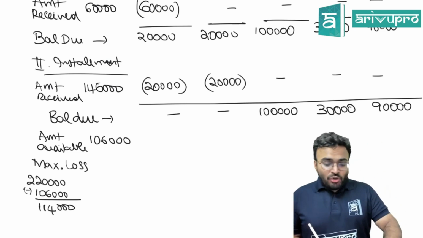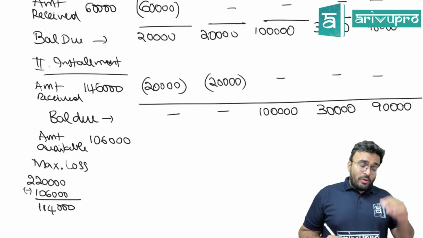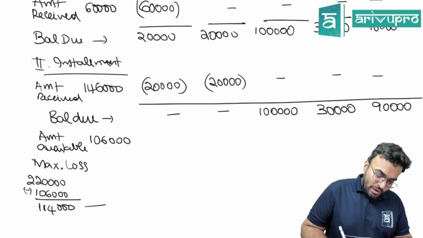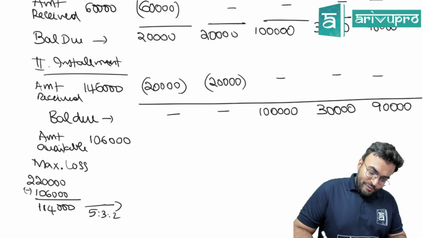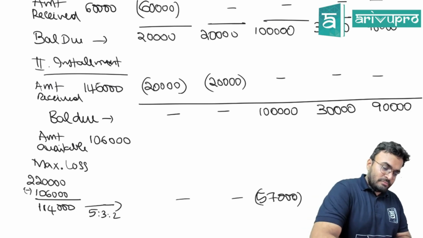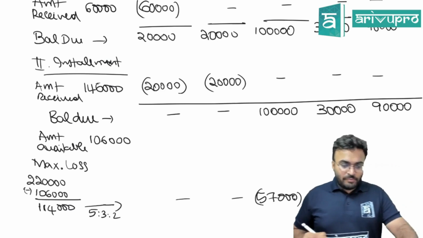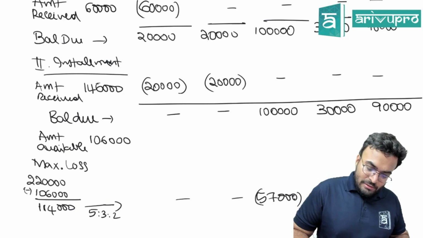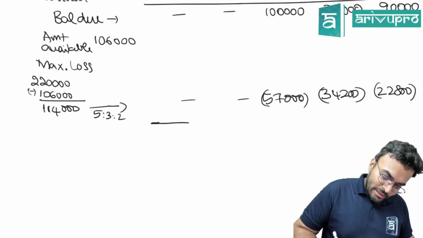This maximum loss has to be distributed in the profit sharing ratio, which is 5:3:2. So 1,14,000 will become 57,000, 34,200 and finally 22,800.